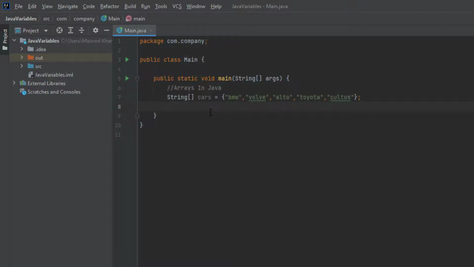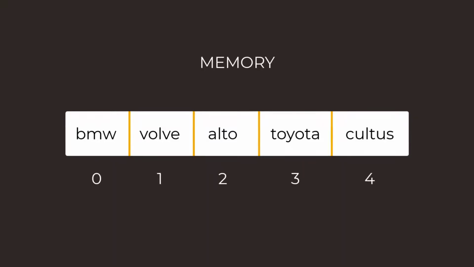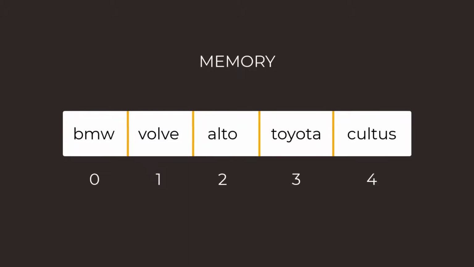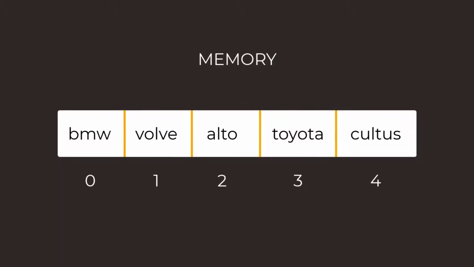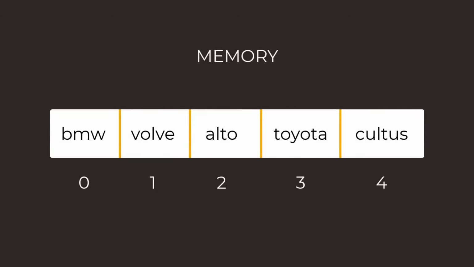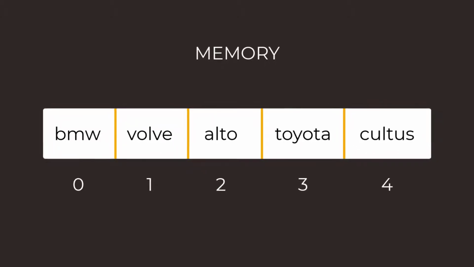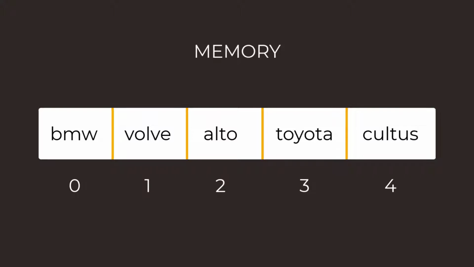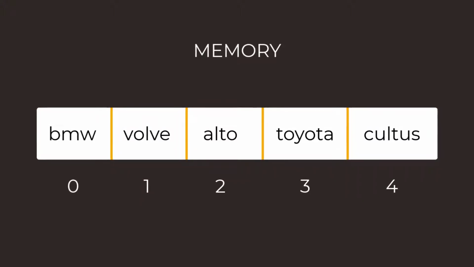If you want to see how it looks inside memory, let's take a look at this. Here you can see that all the cars are stored in different memory locations, but the locations are consecutive and it starts from 0. Remember that in Java, an array always starts from the 0th index.